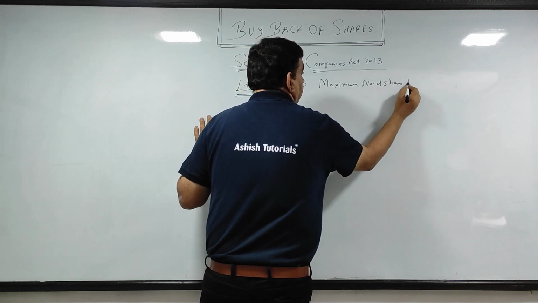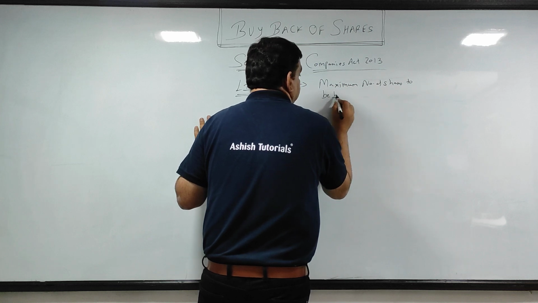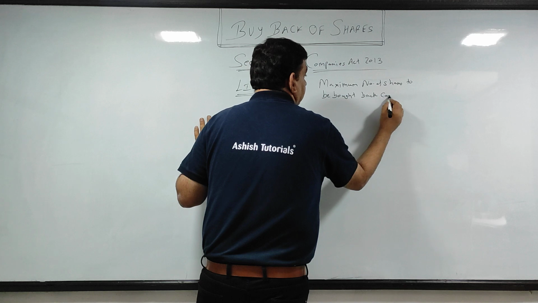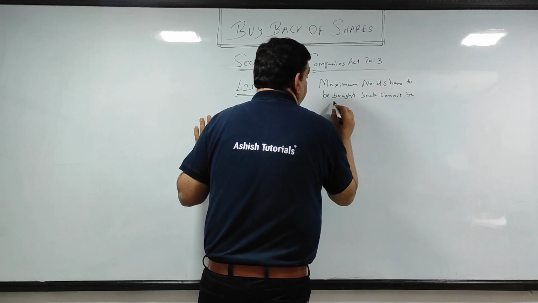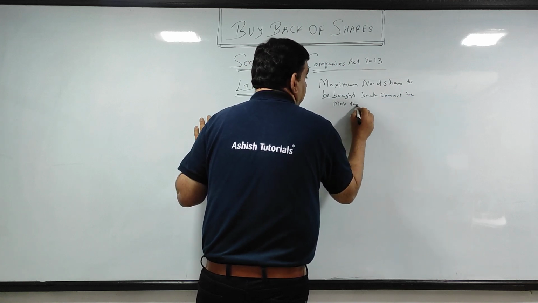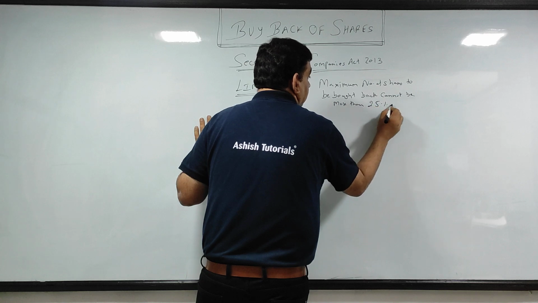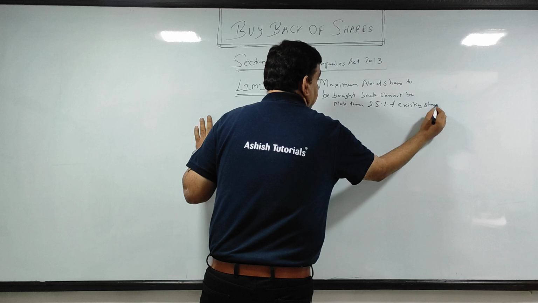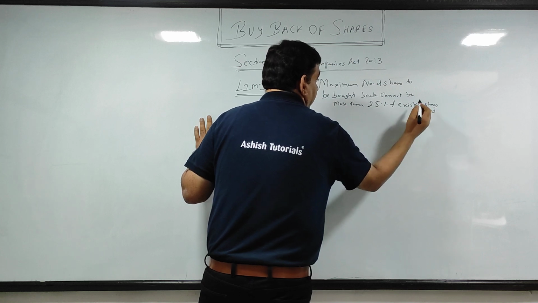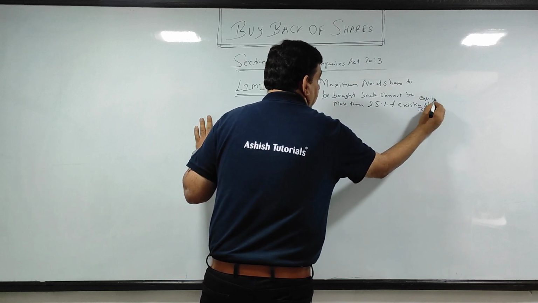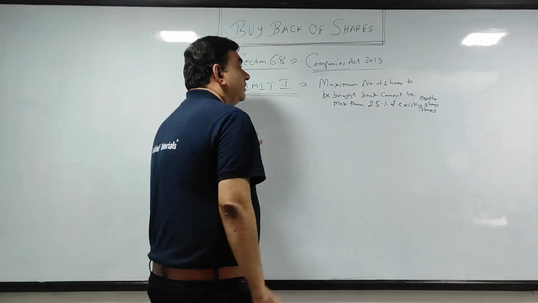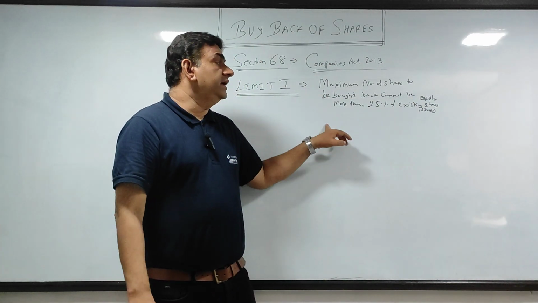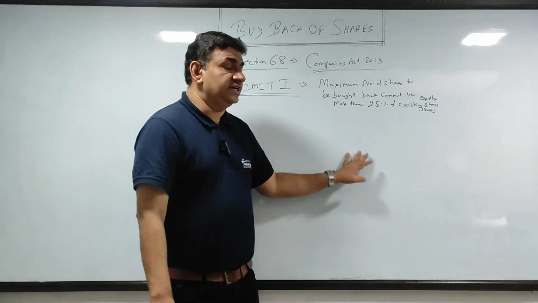Maximum number of shares to be bought back cannot be more than 25% of existing shares issued. Existing equity. Maximum number of shares to be bought back cannot be more than 25% of existing equity shares.